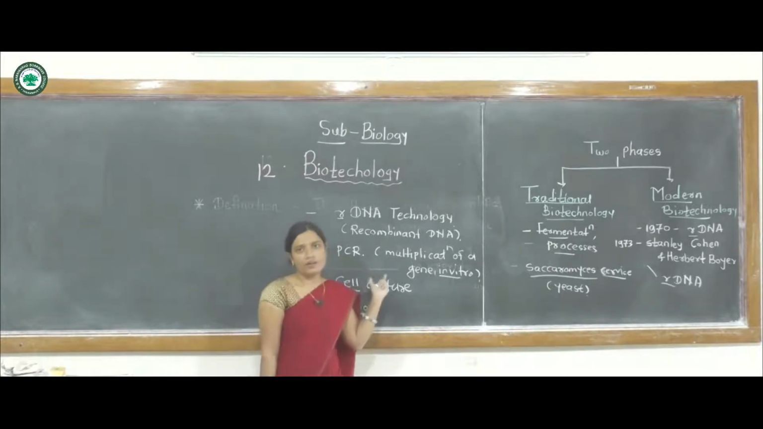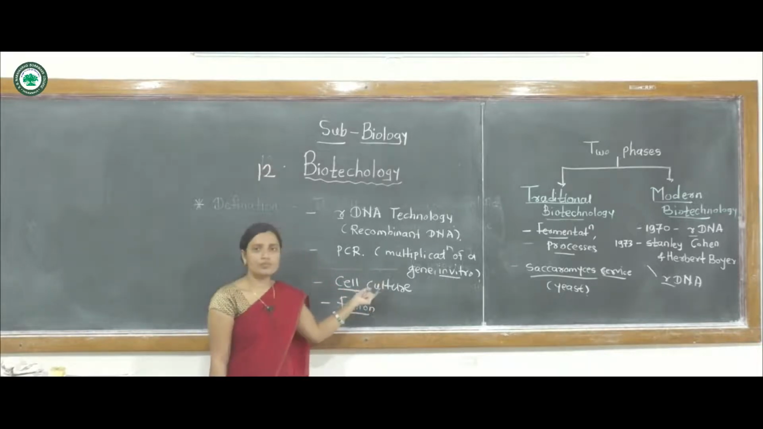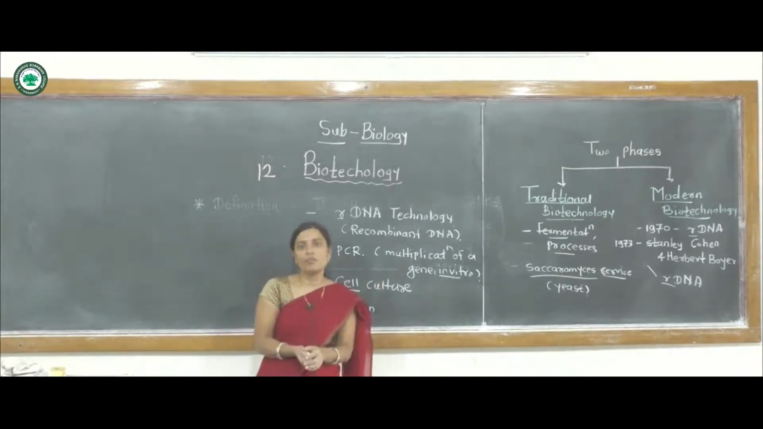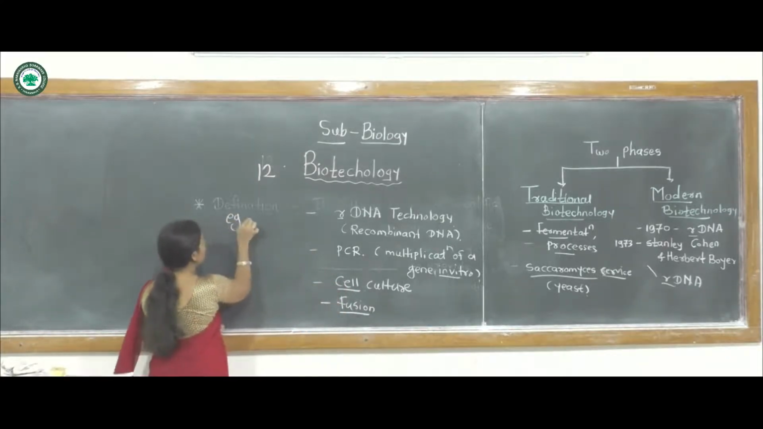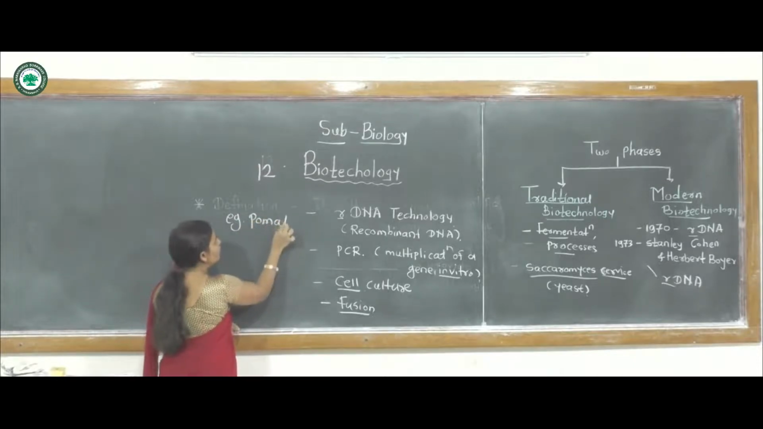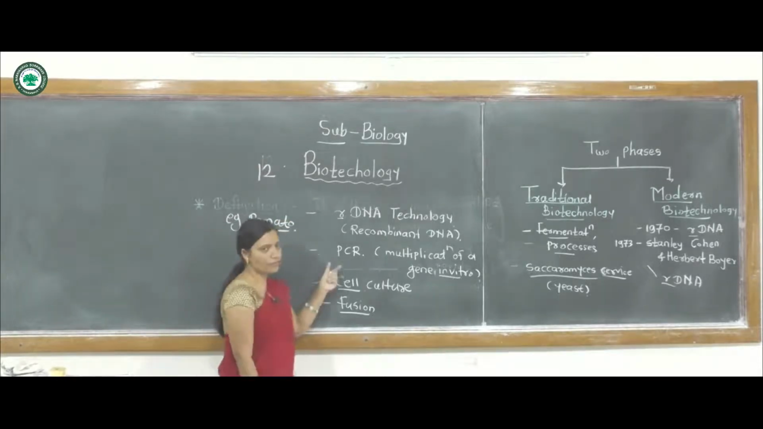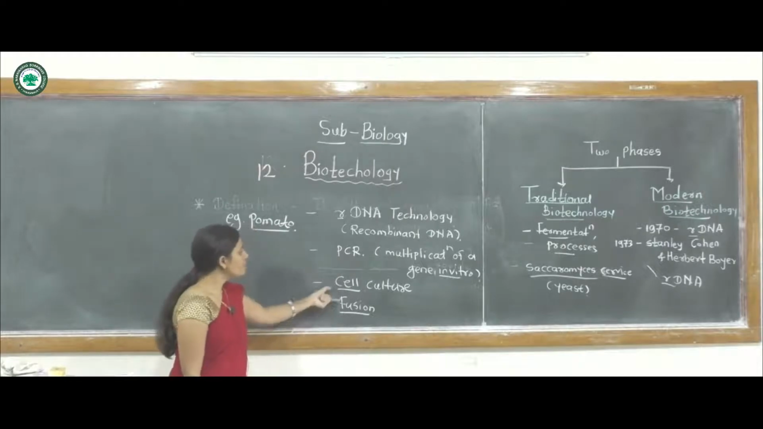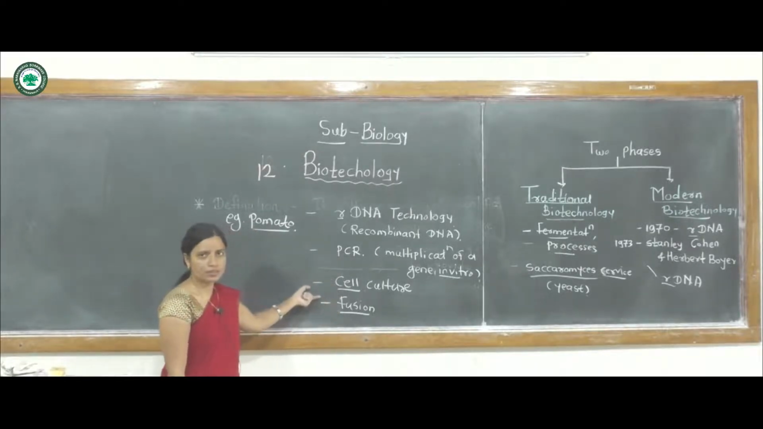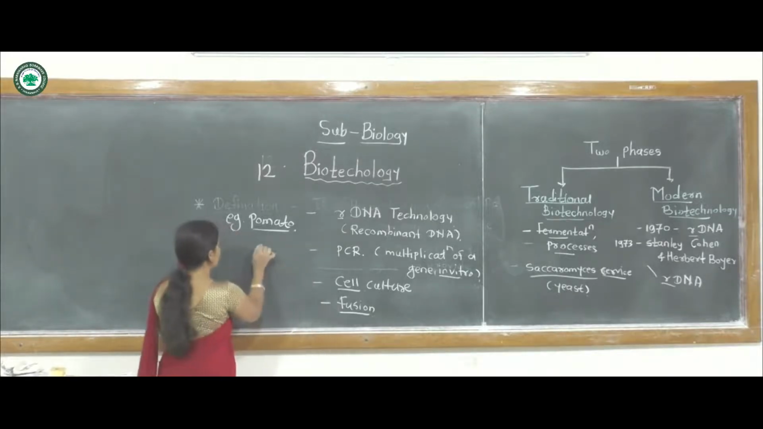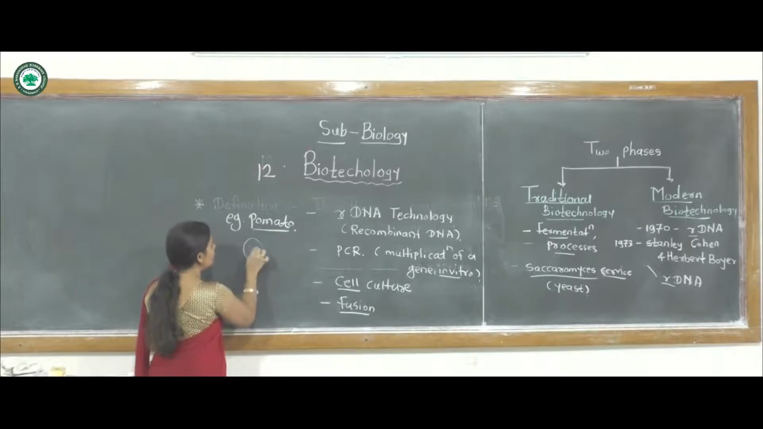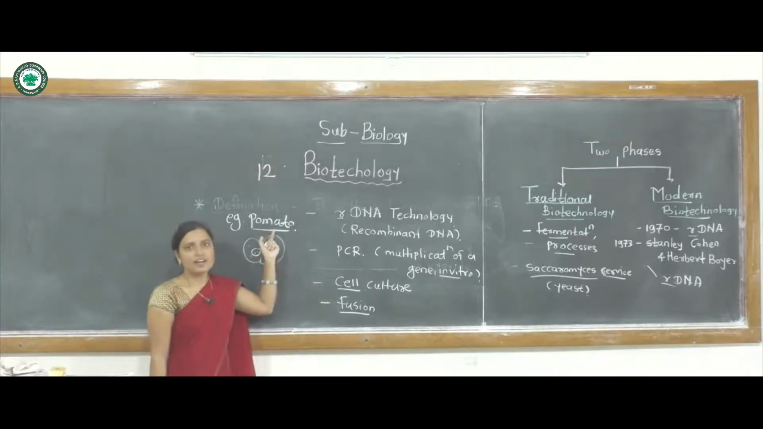With the help of this biotechnology, fusion or culturing means, for example, one of the plants like tomato. This tomato variety is also developed with the help of this biotechnology. This fusion means protoplasm fusion takes place, fusion of two cells. One cell's protoplasm fuses with another cell, and they form a modified plant,